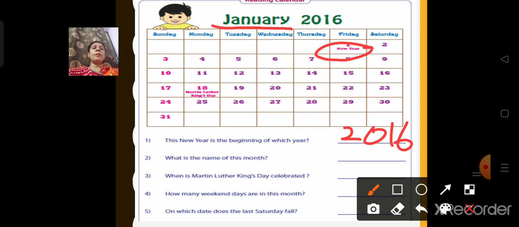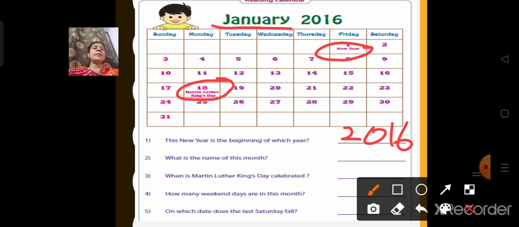When is Martin Luther King's birthday? We did November months. I hope you remember this. When is Martin Luther King's day celebrated? Martin Luther King's day is celebrated on 18th January.